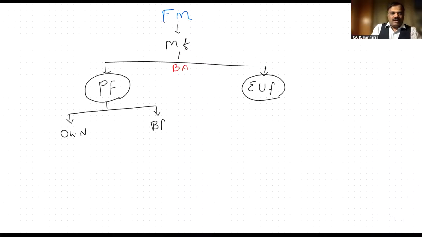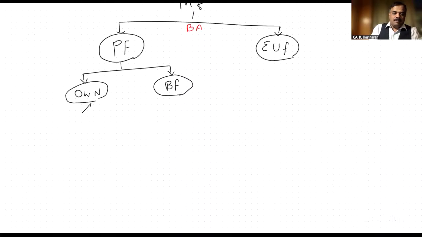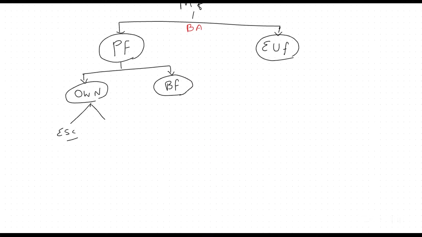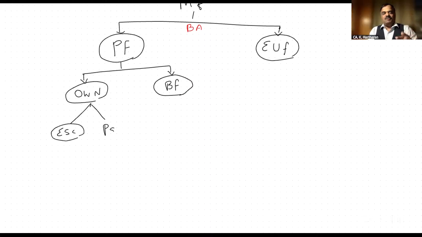Under own fund, it may be by way of equity share capital or by way of preference share capital. By way of equity share capital, shareholders' funds are called own fund.